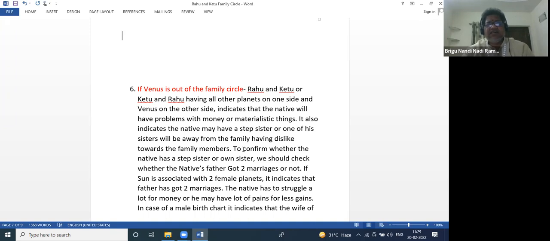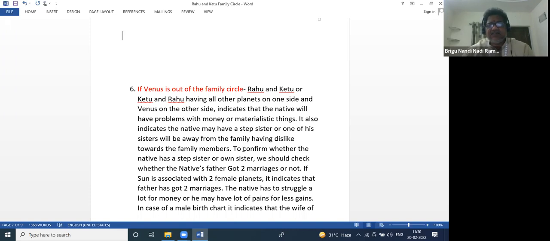She may marry a lower caste person. To confirm whether the native has a stepsister or own sister, we should check whether the native's father had 2 marriages or not. If Sun is associated with the 2 female planets, it indicates that the father had 2 marriages.